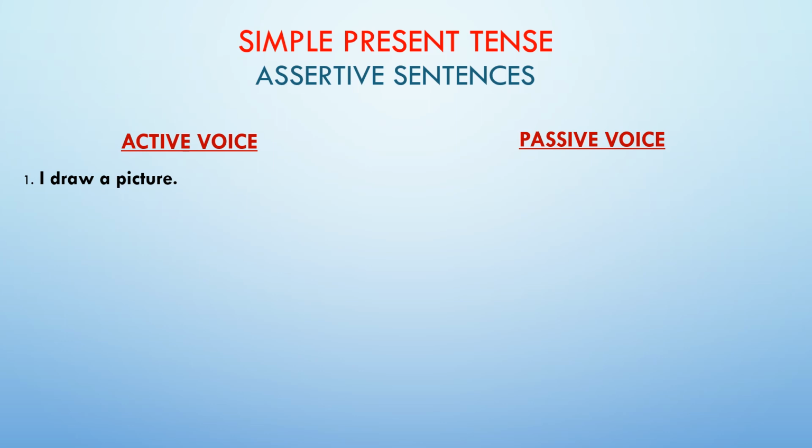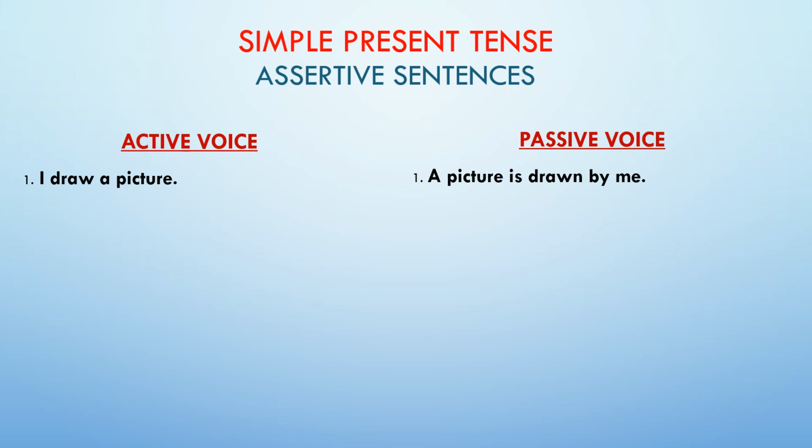A picture is, past participle of draw, drawn. Then you use preposition by. A picture is drawn by. And whenever you get pronouns in active voice as your subject, when they change in passive voice, that pronoun will change. So I will change to me. So our answer becomes a picture is drawn by me.